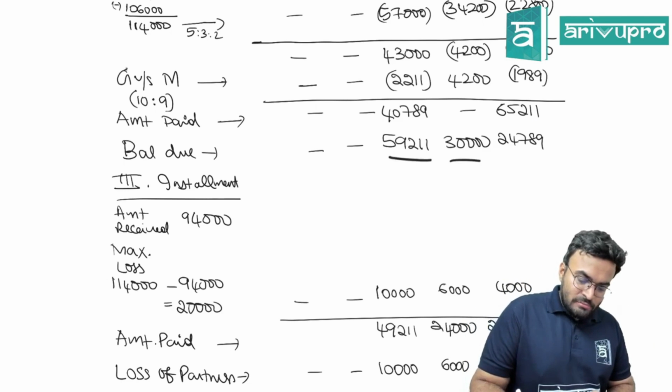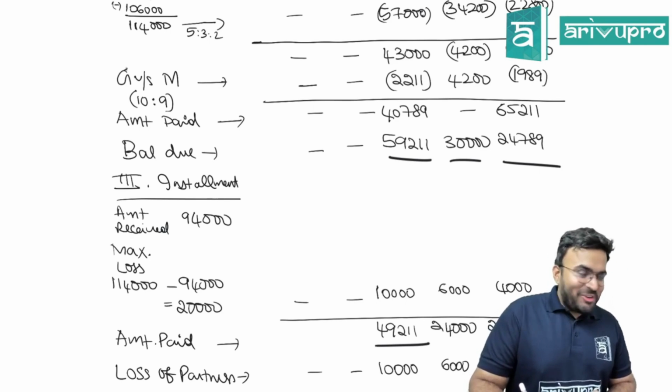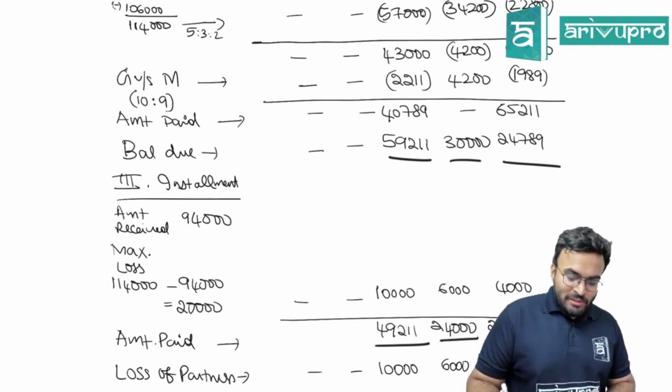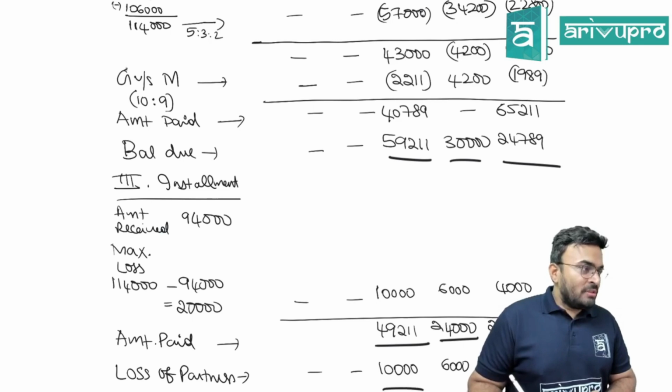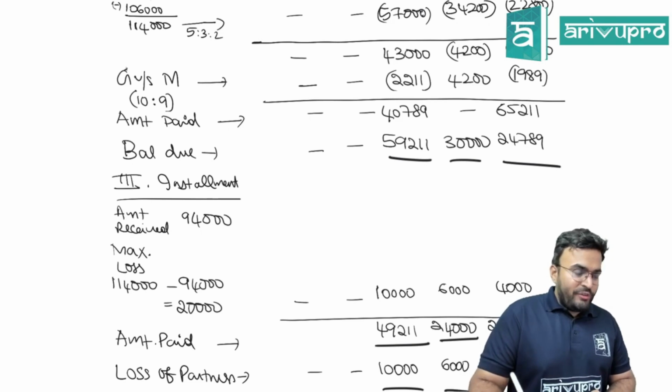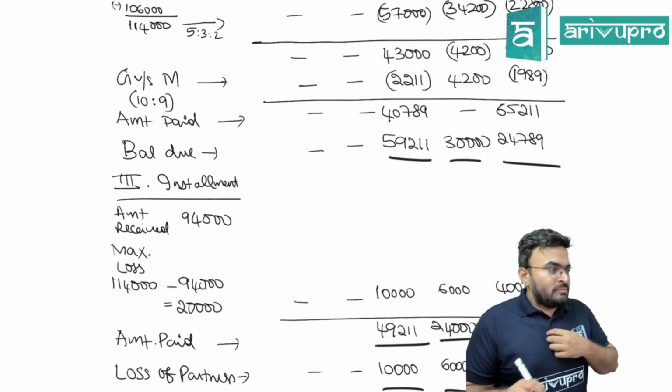59,211 minus 49,211. Here you told balance due is 59,211. Amount paid is 49,211. Loss is 10,000. 30,000, amount paid 24,000, loss is 6,000. 24,789, amount paid is 27,889, loss is 4,000. Last installment.